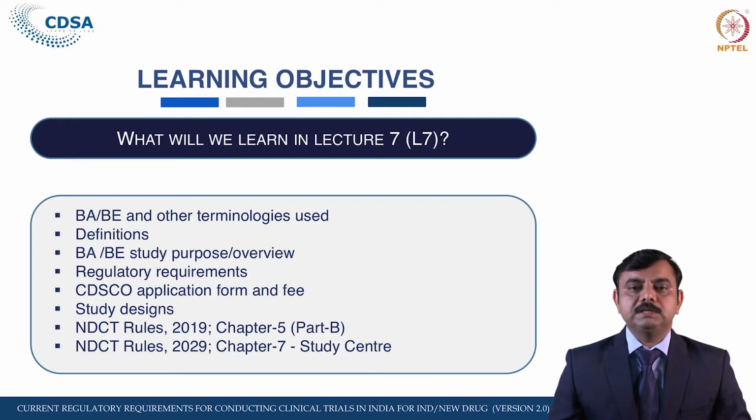After completion of this lecture, the learners will come to know what is BA/BE and other terminology used in the BA/BE study. Then what is the purpose of the BA/BE study, and what are the regulatory requirements? Which are the forms and fees, that is, the CDSCO procedure to apply for the BA/BE study and study center. Then the learners will come to know what is Chapter 5 given in the New Drug and Clinical Trial Rules, what is Chapter 7, and the guidelines to be used for the BA/BE study and BA/BE study centers.